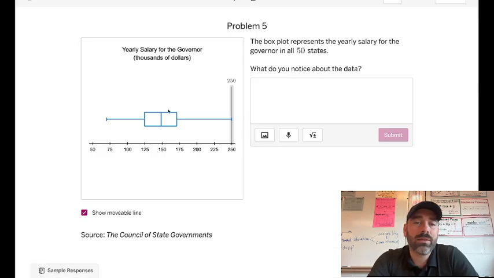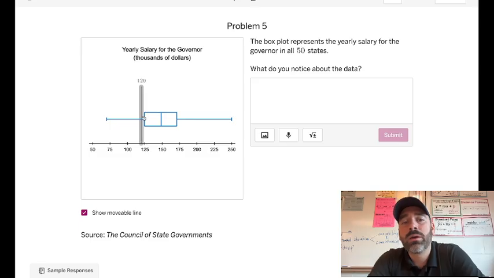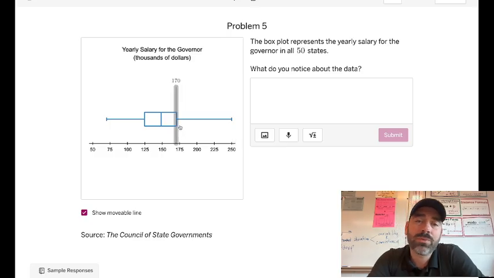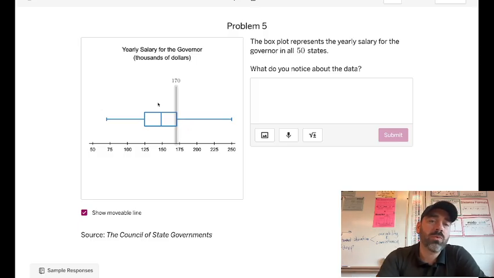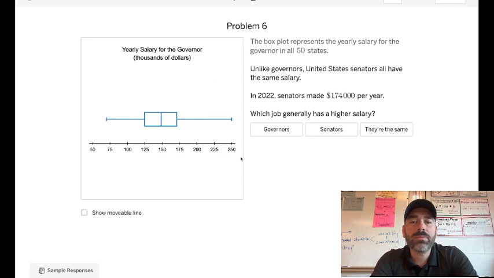We could say that right here in the middle, this is a typical governor's salary, by using that median. Or we could say 50% of the governors make between 125 and 170 thousand, or 75% of them make $125,000 or more. We could say 75% of them make $170,000 or less. Again, we can break it up into groups of 25% each. So there's a lot of things that we could say. I think this is the last one.